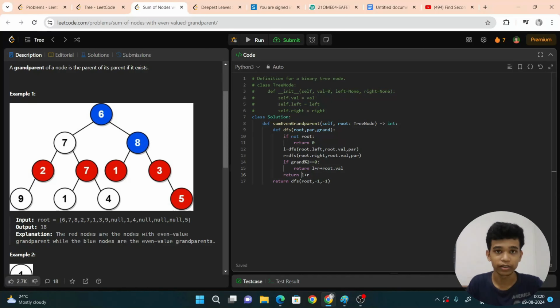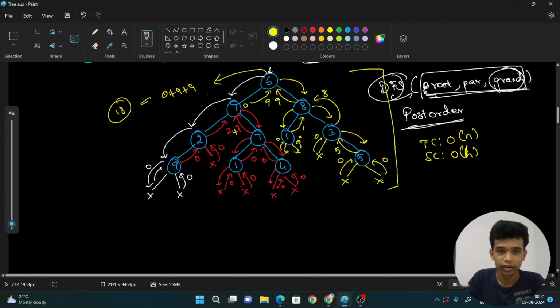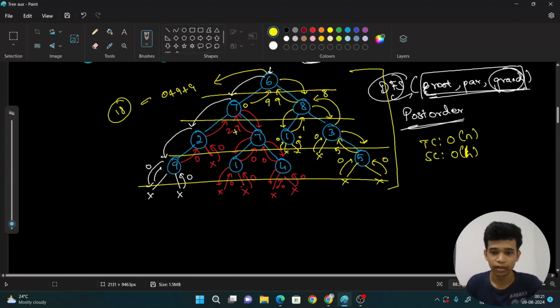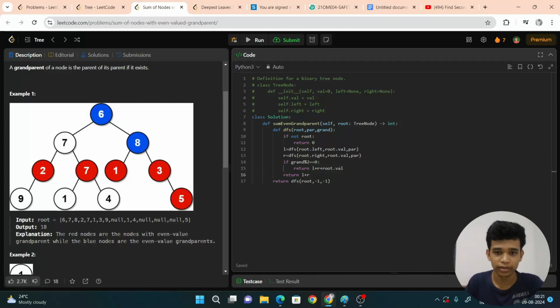In this also, one level is one generation. Take it like that. Like this is the first level, right? So this is the first generation, then second generation, then third generation, then fourth generation, like that. Okay? Hope you understand this. Then at last I am just returning, and usually I keep the values of parent and grandparent as -1, which means I don't have any parent and grandparent initially. Then at the end of the first level, I will be having a parent.